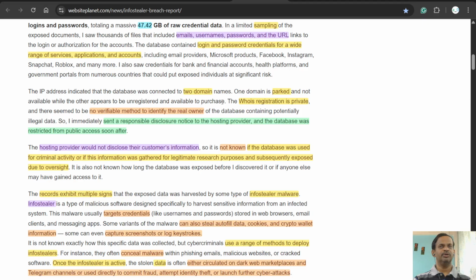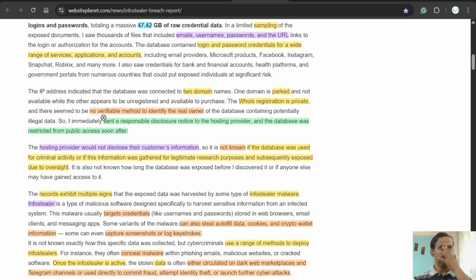So we can see that two domains are there, but one is kept aside and not available to purchase, while one is available to purchase. The WHOIS registration is private, and there seems to be no verifiable method to identify the real owner, so it is difficult to identify the owner. He immediately sent a responsible disclosure notice to the hosting provider, and the database was restricted from public access soon after.